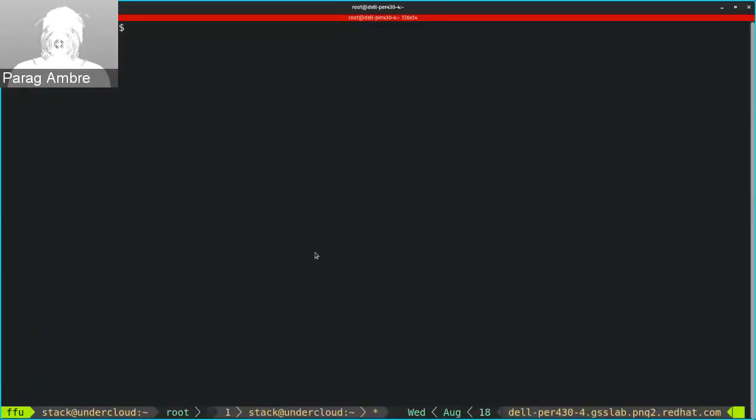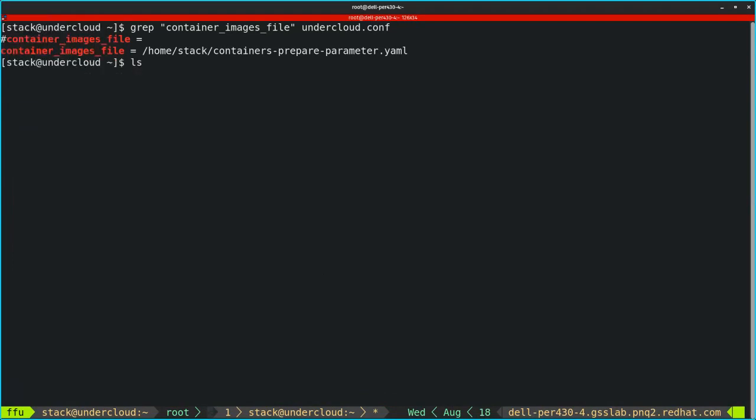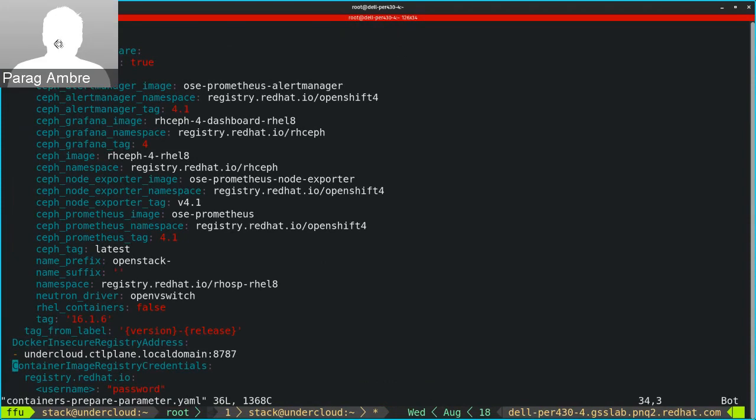This is my lab environment where I have the below parameters set in the containers-prepare-parameter.yaml file. Namespace: the namespace for each OpenStack service image.